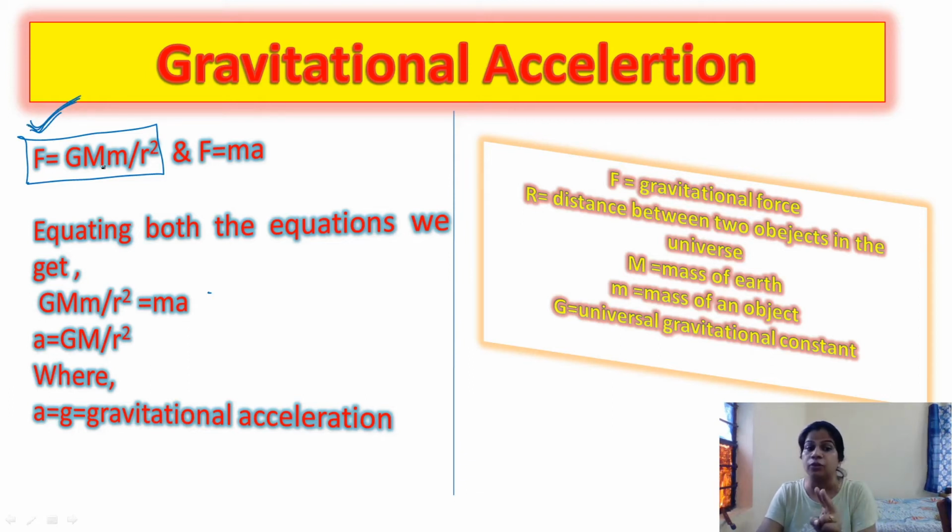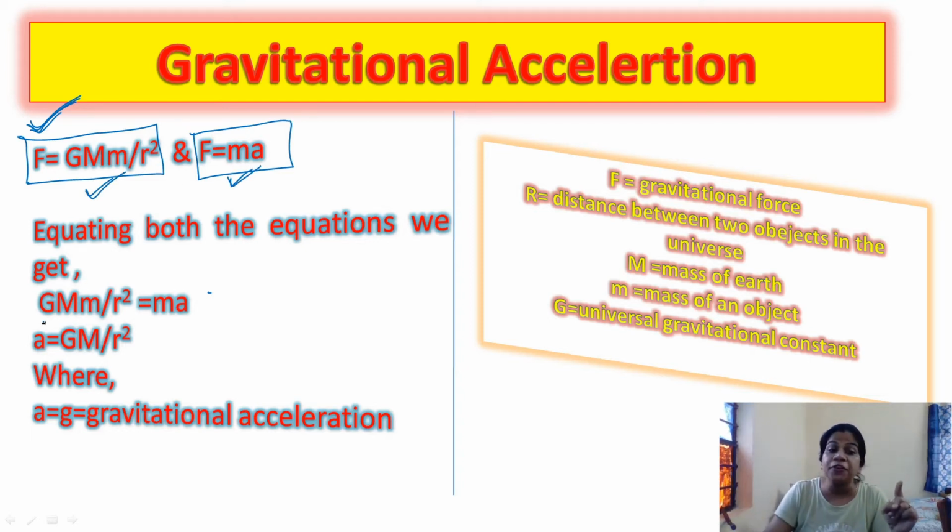This is F = GMm/r². And you know from Newton's law, if there is motion associated, there must be some force. If there is motion, a force is responsible for it. So F = mass into acceleration. There are two equations. This is equation 1, for force. This is also another equation, also for force. Equating both the equations, we get GMm/r² = m × a. From here, small m you can cancel out. a = GM/r². Here, a is equal to g, that is gravitational acceleration.